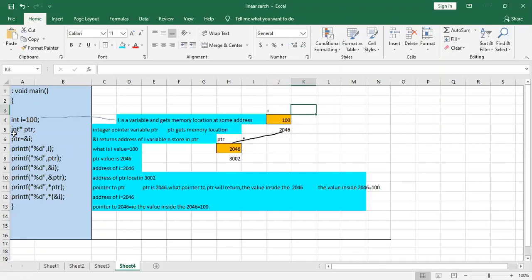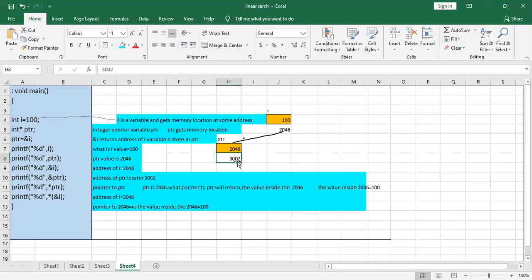In the next line, int *ptr means what type of pointer? ptr is the pointer variable, and the type is integer. ptr will also get some memory location in the memory space. Then what is the variable name? ptr is the pointer variable name. And for example, 3002 is the memory location where ptr is stored.